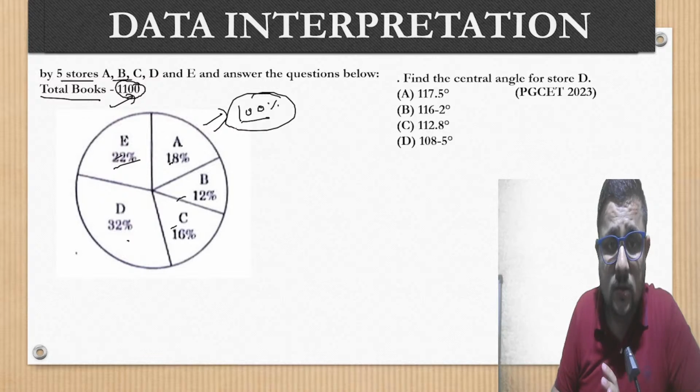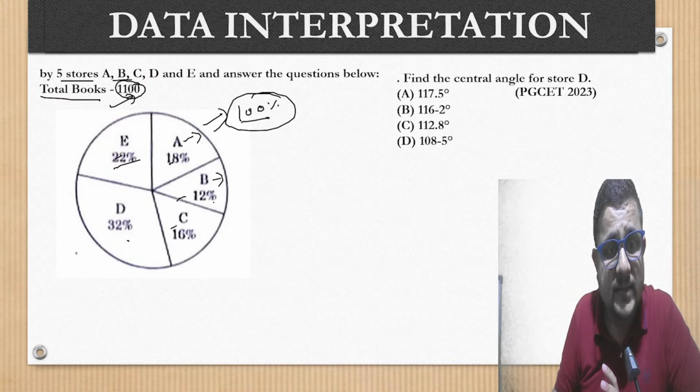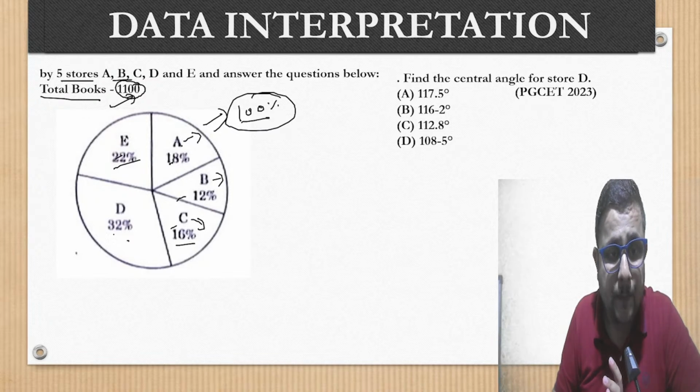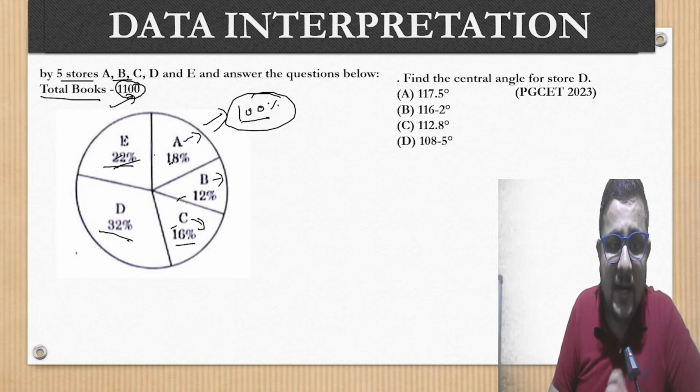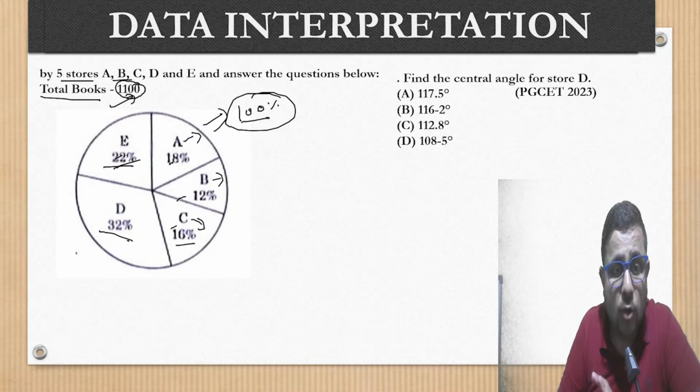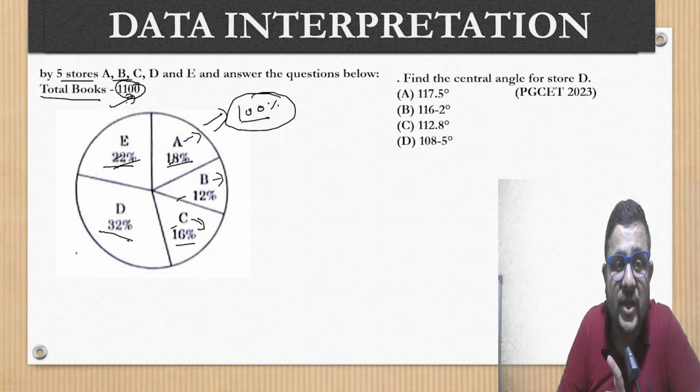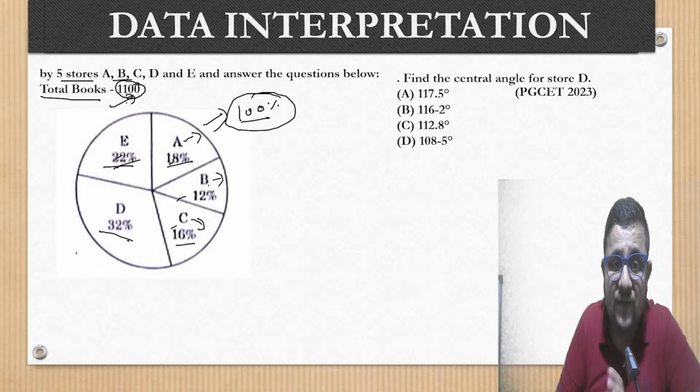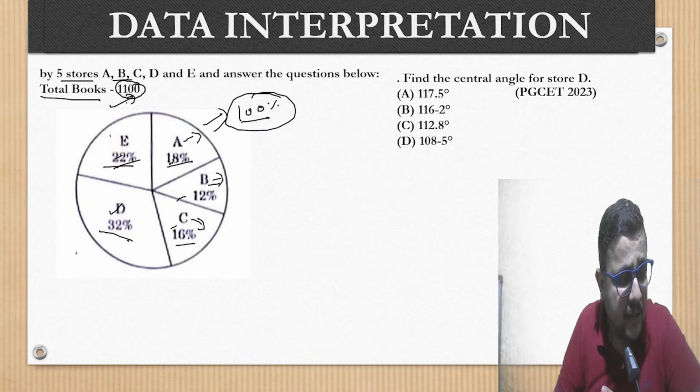Out of those 100, 18% are in A, 12% belongs to B, C, if you will see, 16% books are there. In store D, 32% and in store E, 22%. If they will ask you how many books, not in terms of percentage, but how many books are there in store A, just calculate 18% of the total, so you will get the answer. Similarly for B you can calculate, C, D, and E also.